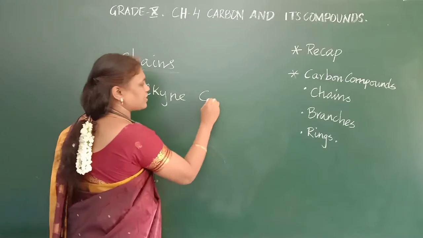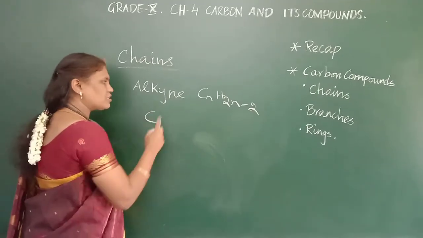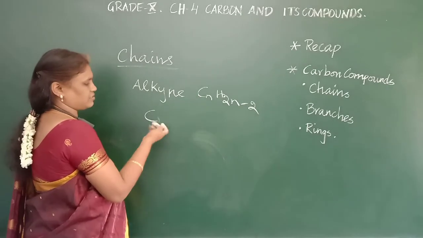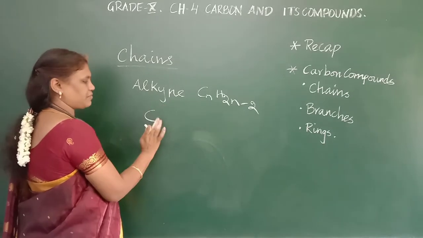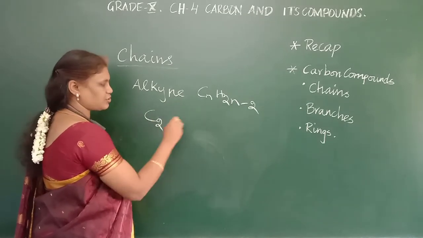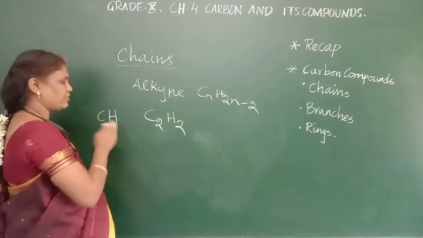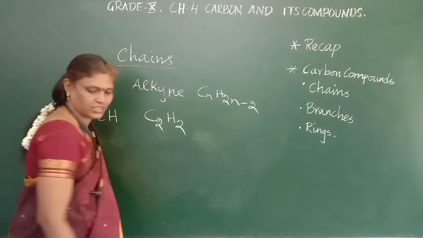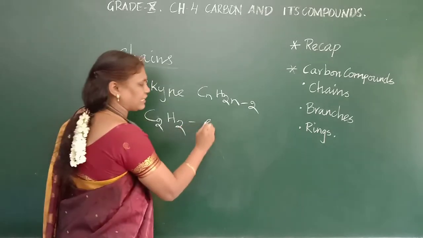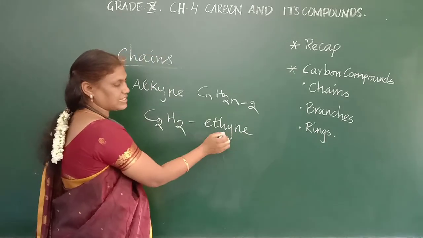Alkyne formula is what? CnH2n minus 2. For example, here also C1H0, that will not exist. There is no possibility of a first member. Only the second member is possible. C2H4 minus 2, 2. Can it exist as CH? No. This CH will bond with another CH, then only it can form a triple bond. That's what is done. So this is called ethyne. The name of this compound is ethyne.